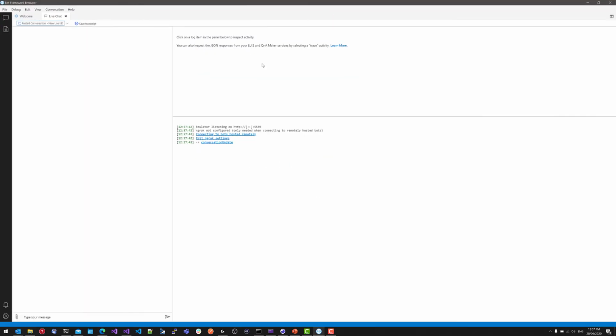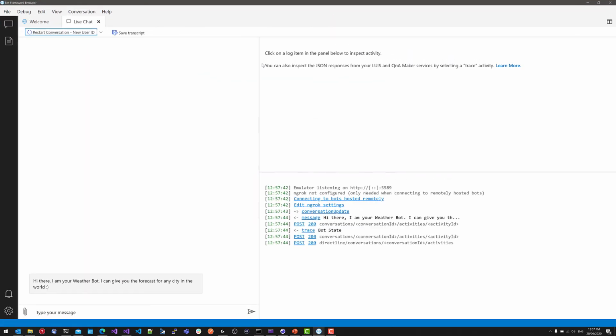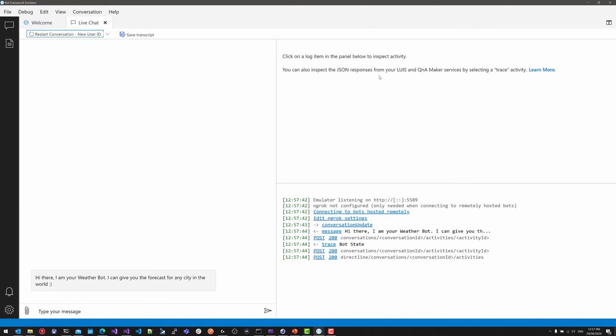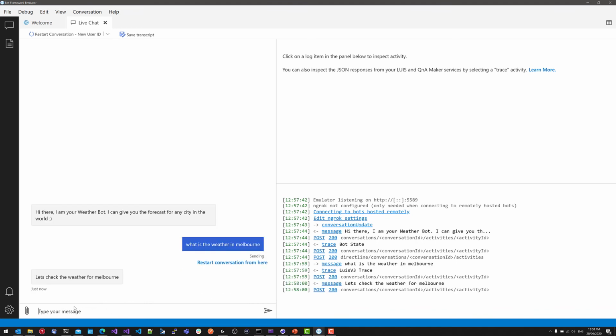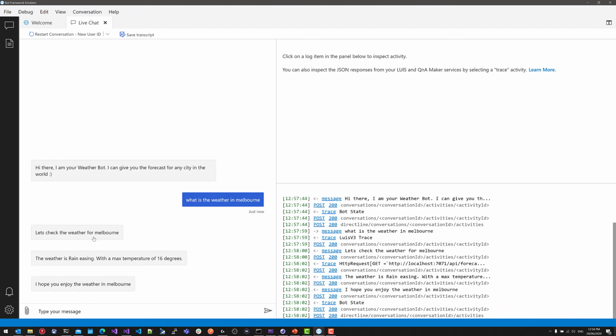Okay, so now we can see here some debug information on the right-hand side and our conversation window on the left. Straight off, we get a greeting message from the bot, and we can then ask, what is the weather in Melbourne? So the bot now knows it's going to check the weather for Melbourne. The weather is, rain is easing with a maximum temperature of 16 degrees. I hope you enjoy the weather in Melbourne. Cool. So let's try one more.